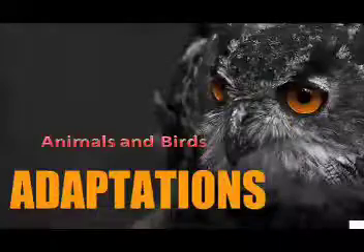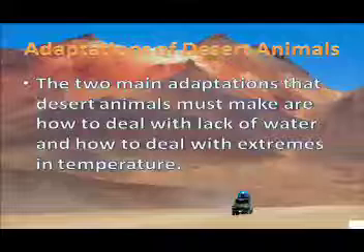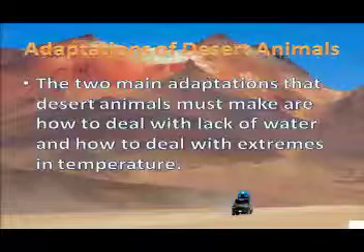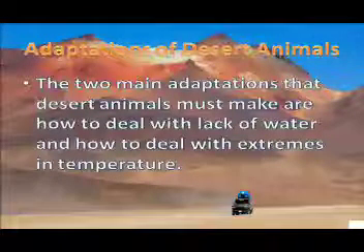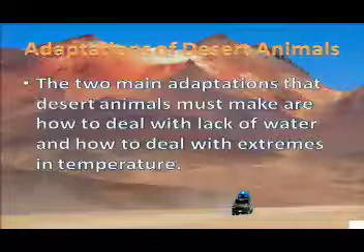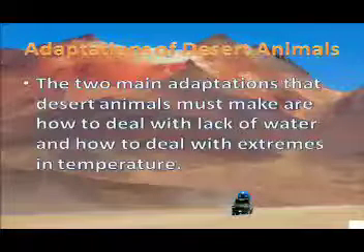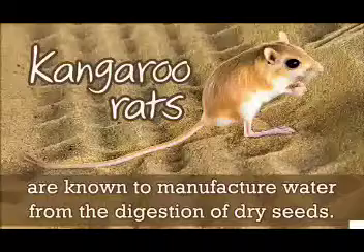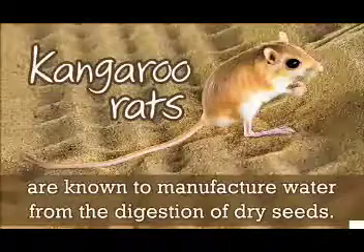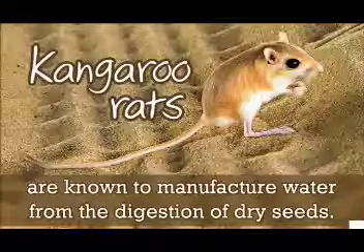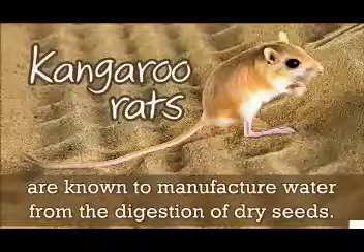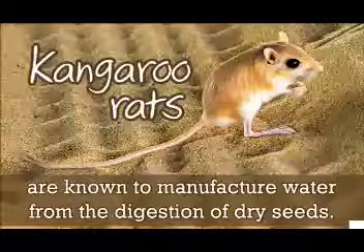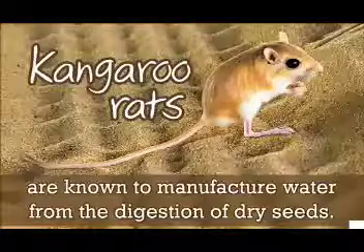Children, I hope you are following. Adaptations of desert animals. The two main adaptations that desert animals must make are how to deal with lack of water and how to deal with extremes in temperature. Here are a few of the animals and their adaptations. Kangaroo rats are known to manufacture water from the digestion of dry seeds.